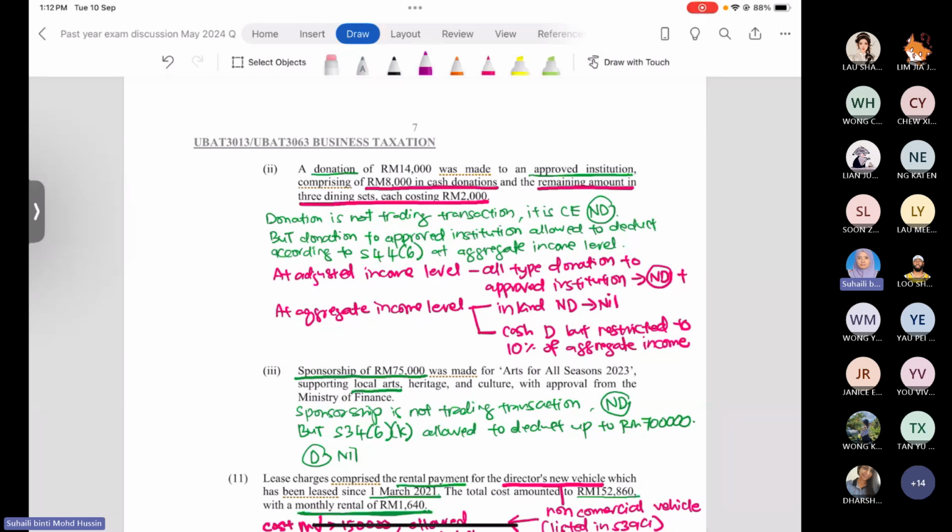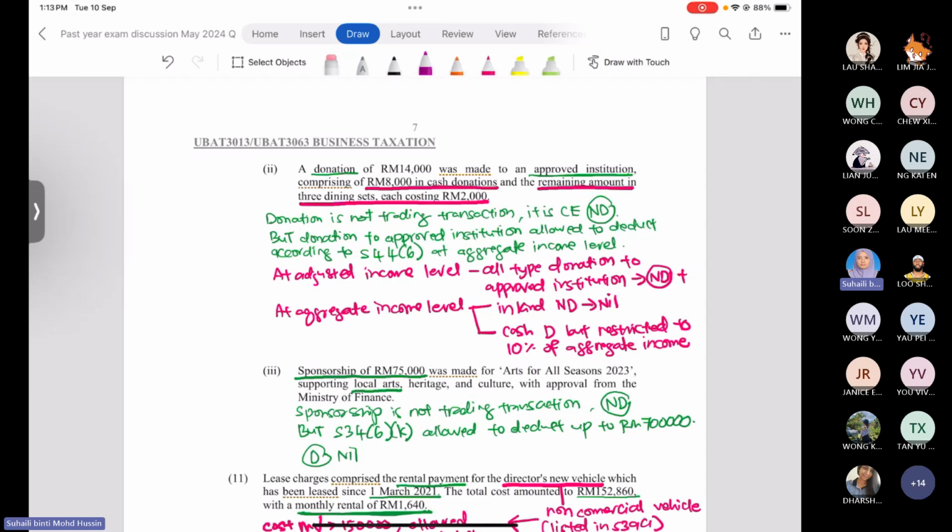But since the government wants to encourage companies to make donations to help charitable institutions, the government allows the deduction either at the adjusted business income level according to section 34 subsection 6, or at the aggregate income level according to section 44. But you have to know where the company makes the donation to know which applies. So now we look at where the company made the donation.